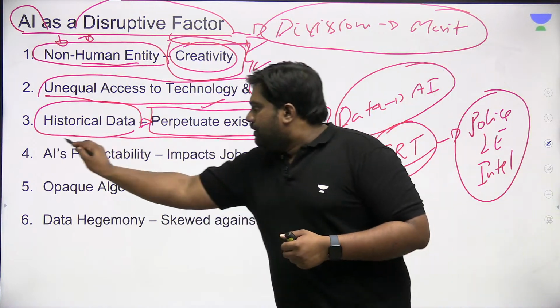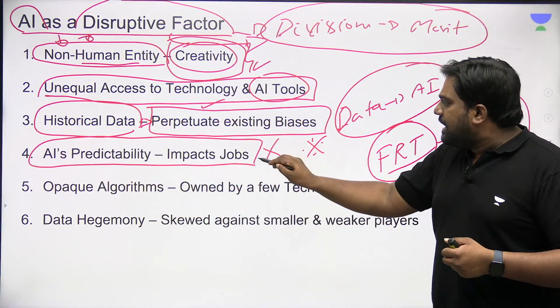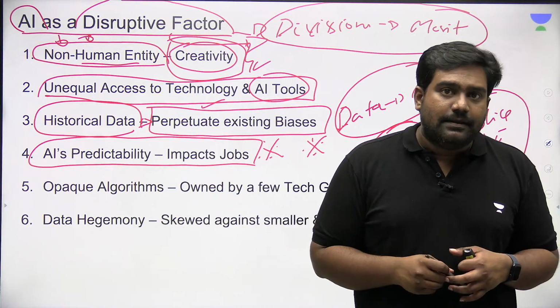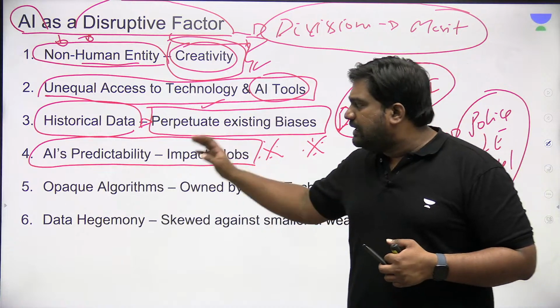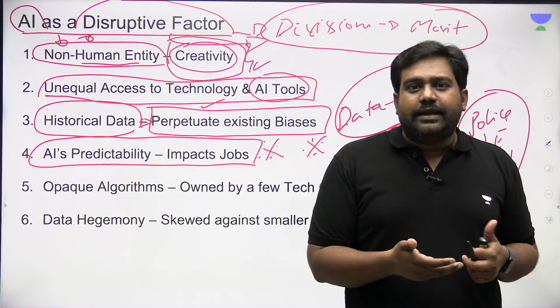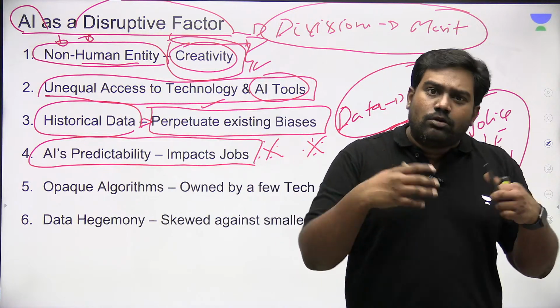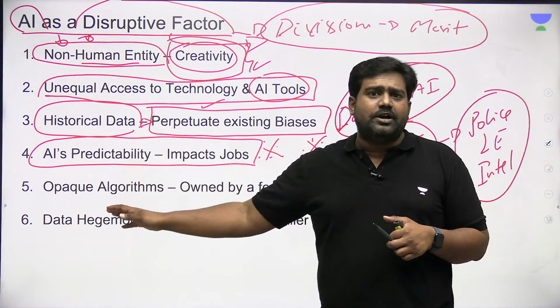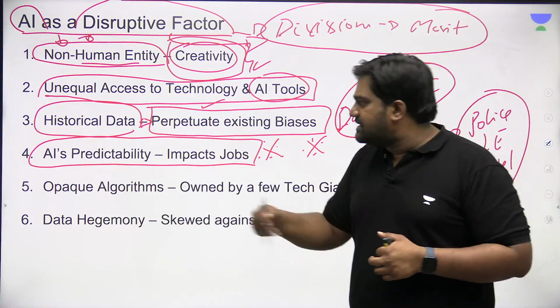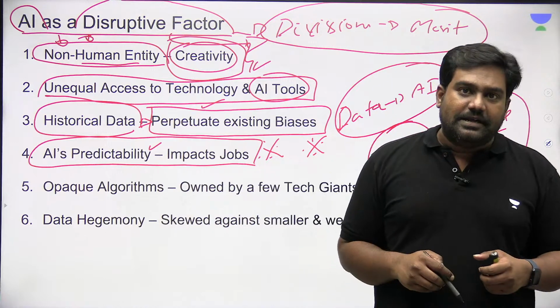And the ability of AI tools to predict could impact jobs on a massive scale. We are not just talking about routine tasks, let's say data entry, basic accounting, or basic content creation. These are routine tasks which get replaced. That is something which is already known. But it's not just routine tasks. Even high-skilled tasks can be replaced by AI predictability.